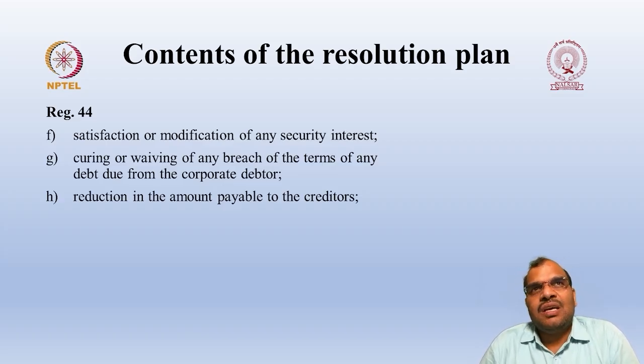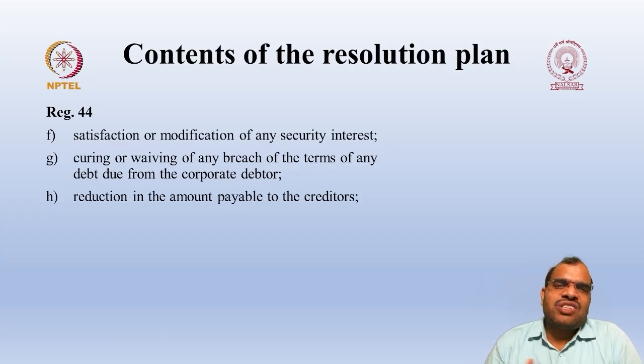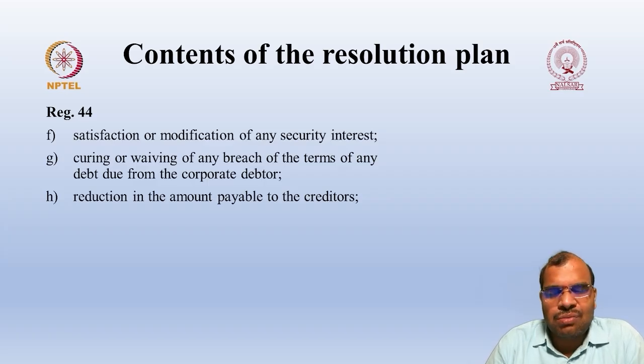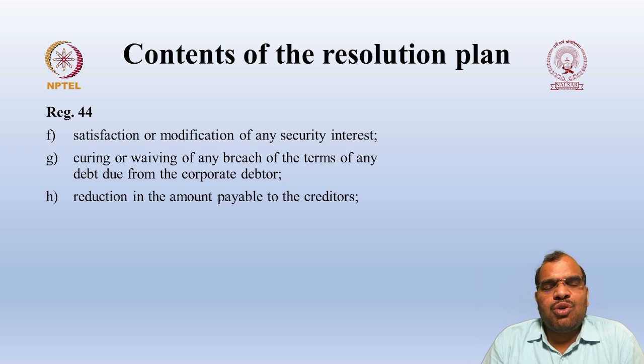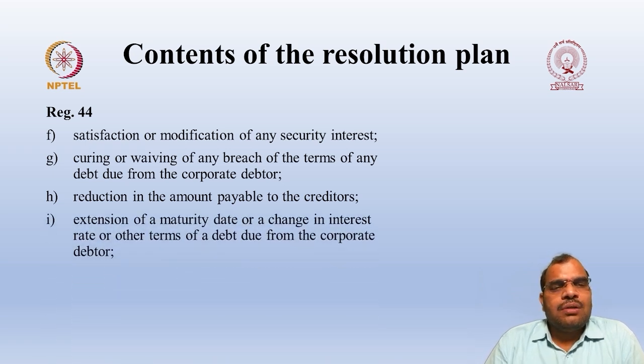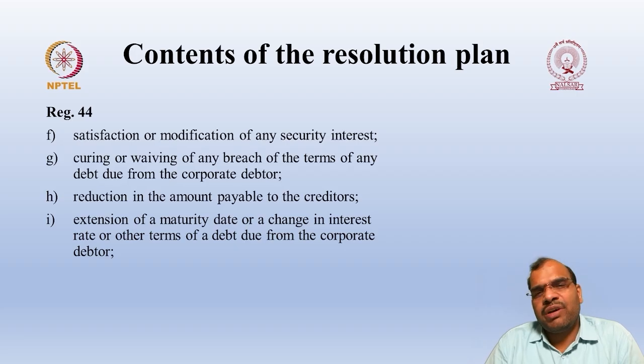So instead of keeping the resources idle, if you can recover with some deductions, such amount can be reinvested somewhere. So it is going to help the economy as a whole. This is the ideology behind accepting the reduction in the amount payable to the creditor. Okay, then extension of maturity date. If any maturity date is there, then you can extend it, or change the interest rate. The possibility is there, you can change the interest rate also.